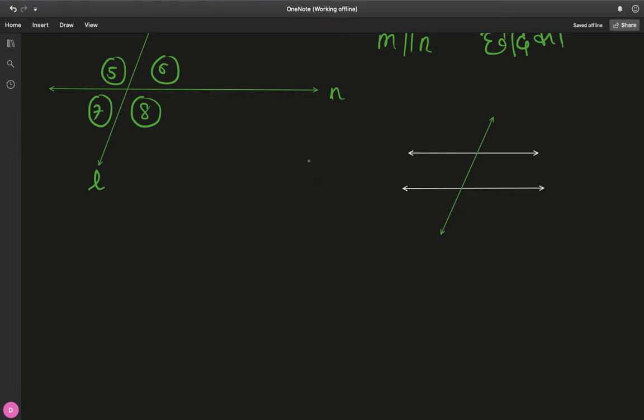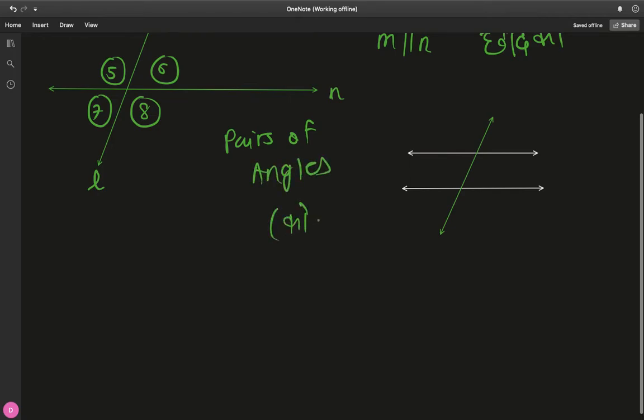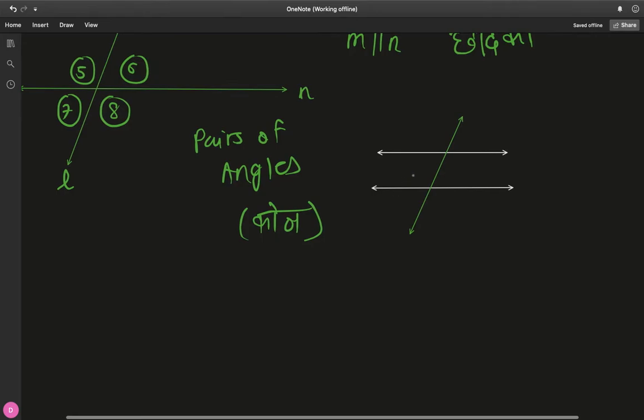Now, keeping the same diagram, I would like to discuss some pairs of angles. Now consider this angle and consider this angle.